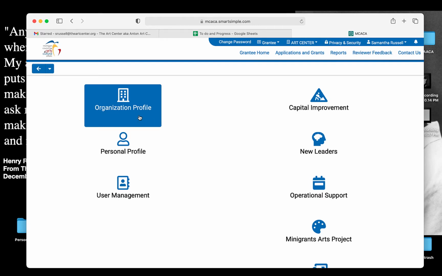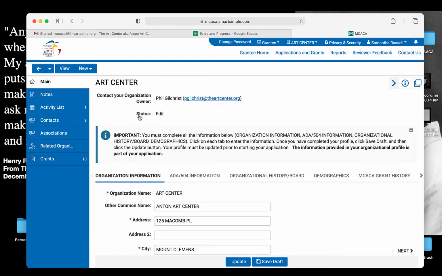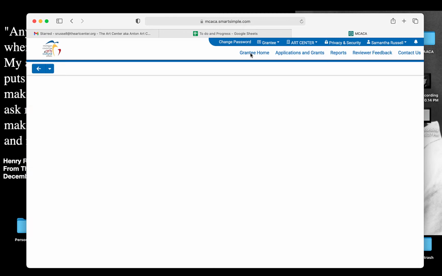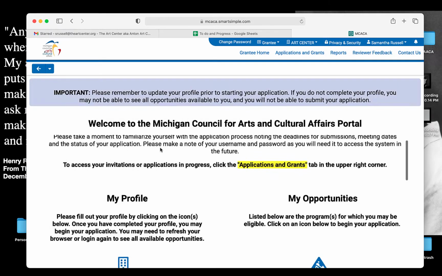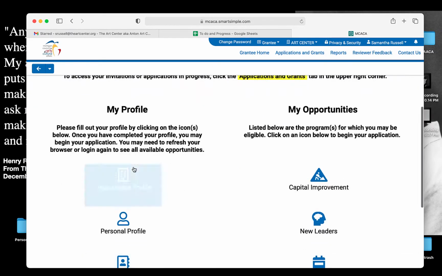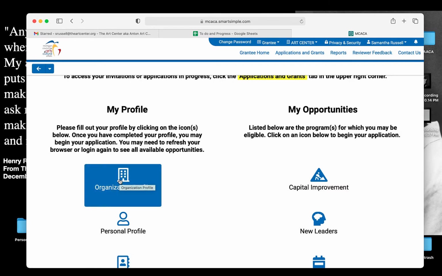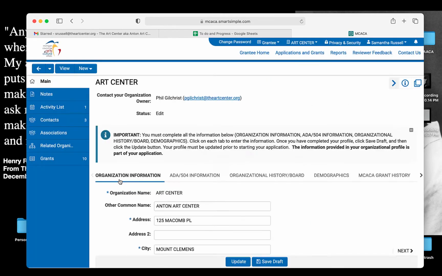So the organization profile, and my screens will look a tad different than yours. This is set up through the Anton Art Center, and we're not a K through 12 school, but I think a lot of it's similar enough. And so from your homepage, the first thing you'll want to do is to set up your profiles. And since you're applying on behalf of the K through 12 school, you're going to hit organization profile.